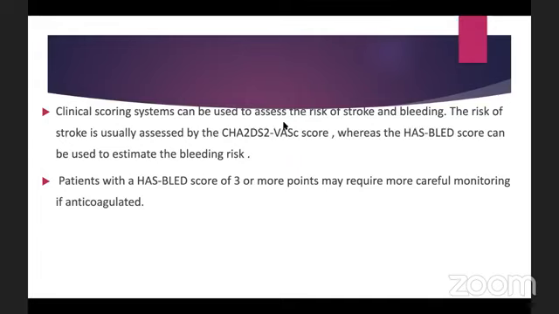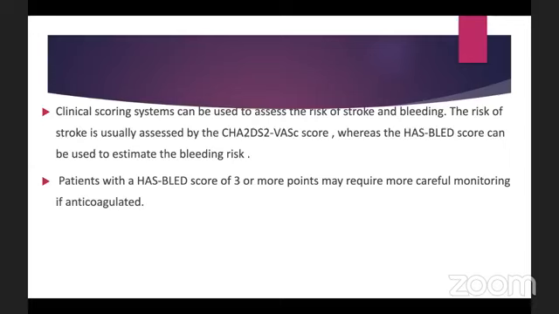So how do we assess if the patient has the risk of stroke? So there are two scores. The first, the risk of stroke, is usually assessed by the CHA2DS2-VASc score. After anticoagulation, there is always a chance of bleeding. So we can assess the bleeding risk by the HAS-BLED score. I'll be talking about these two in a bit. So if the HAS-BLED score is 3 or more, we need to do very careful monitoring when we provide the patient with anticoagulants.